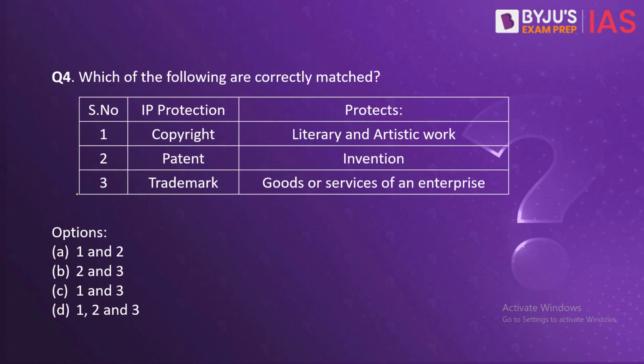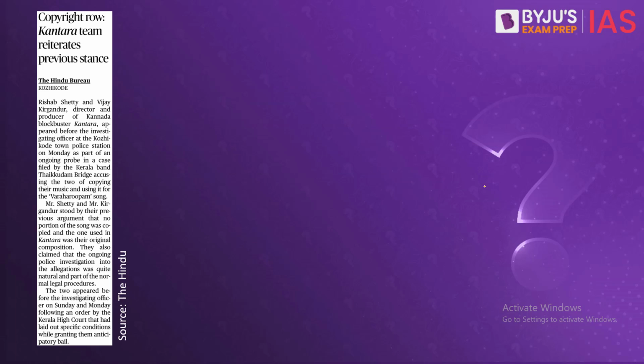Now the next question. Which of the following are correctly matched? Copyright protects literary and artistic works. Patents protect inventions, and trademarks protect the goods or services of an enterprise. Now we have taken this question because lately there have been a lot of copyright cases against various filmmakers, against various artists by other artists.